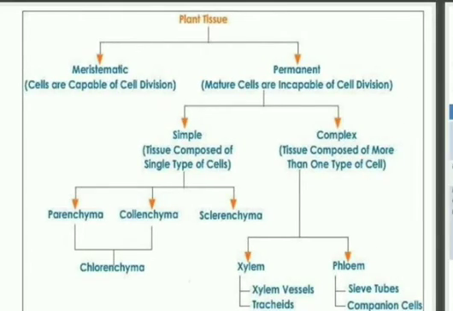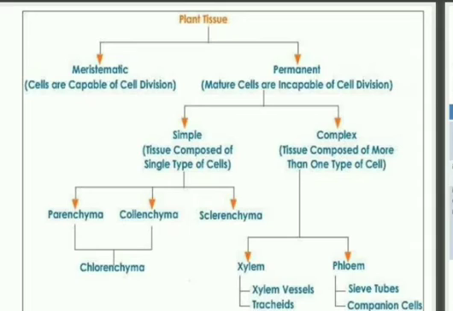Then plant tissue, we have plant tissues of two varieties. The first one is meristematic tissues, which we did in our yesterday's video. I have told you that meristematic tissues are also called dividing tissues, and they have the ability to divide. Whenever this meristematic tissue loses the ability of division, then they form permanent tissues.